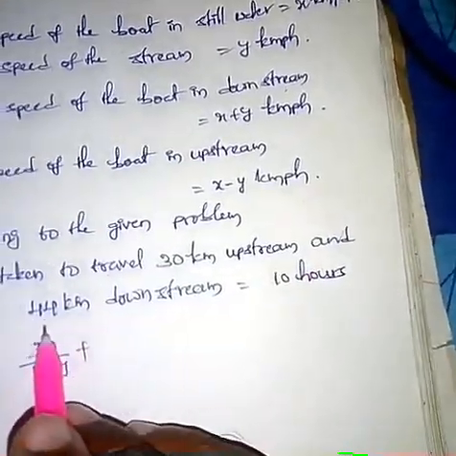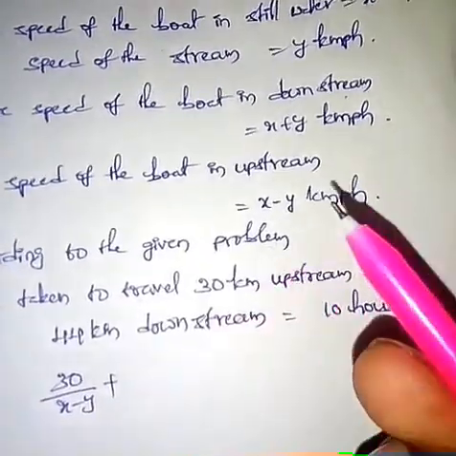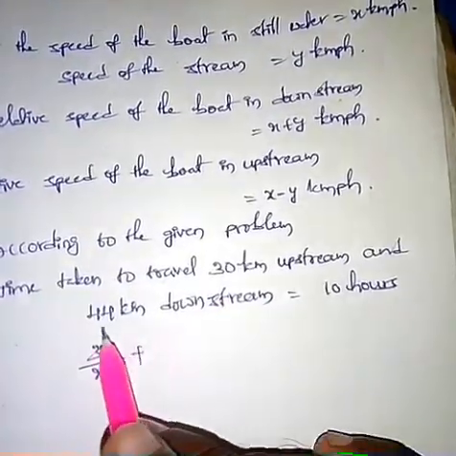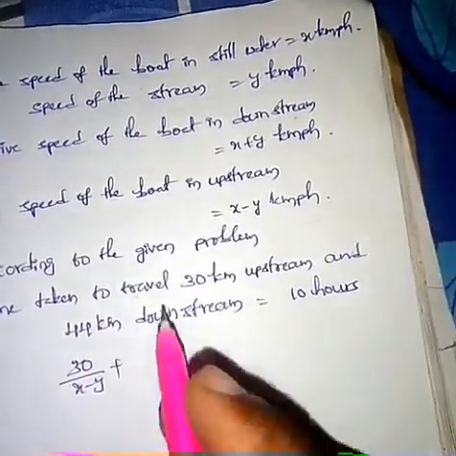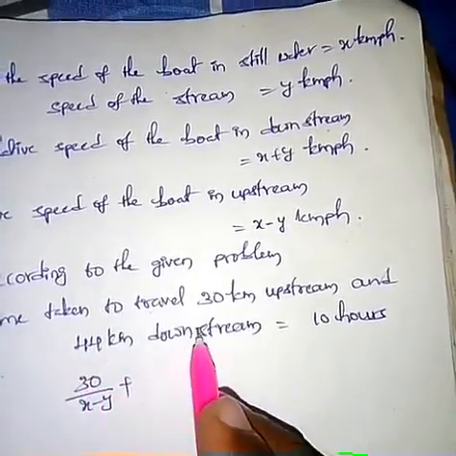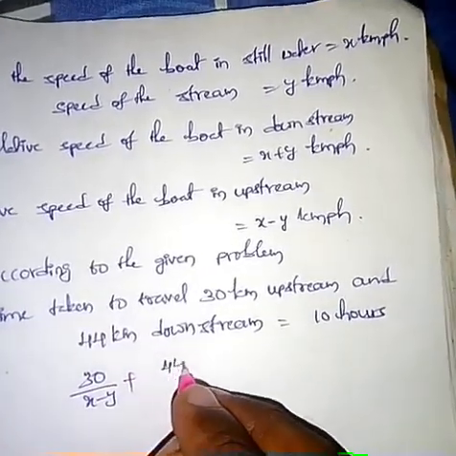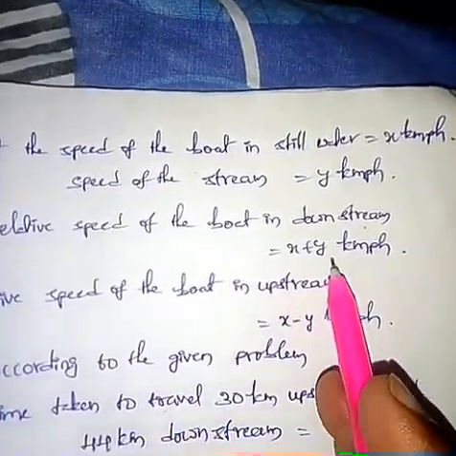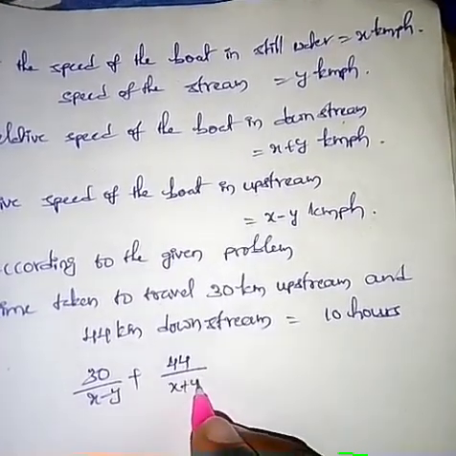And it also travels 44 km downstream. So the time taken to travel 30 km and 44 km equals 10 hours. So we have to calculate how much time it takes to travel downstream also. By using the same formula, time equals distance by speed. The distance traveled by the boat downstream equals 44 kilometers. So that is 44 by, and what is the speed of the boat downstream? Yes, x plus y.